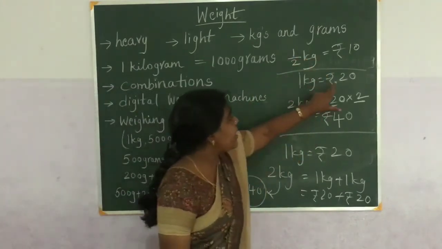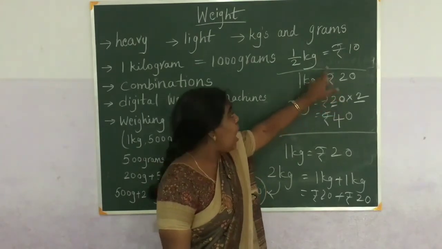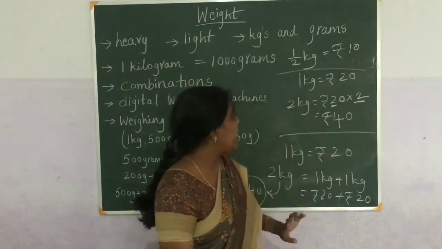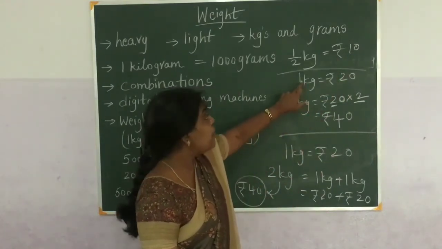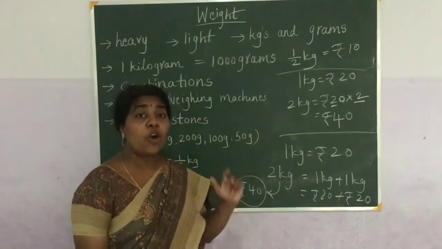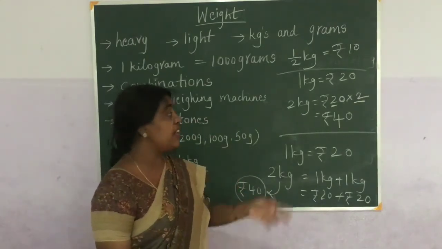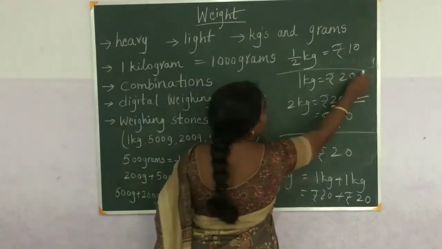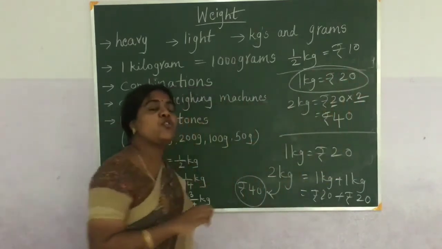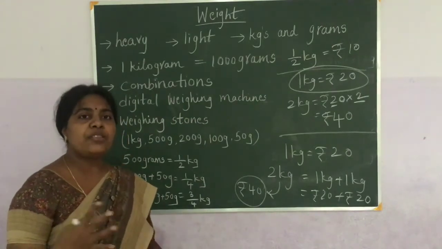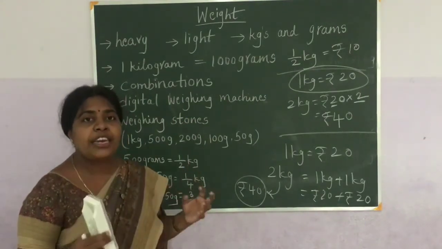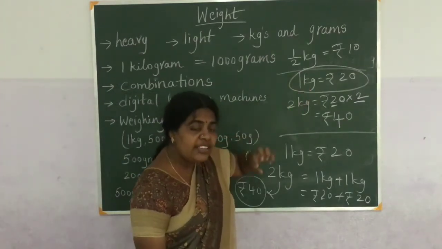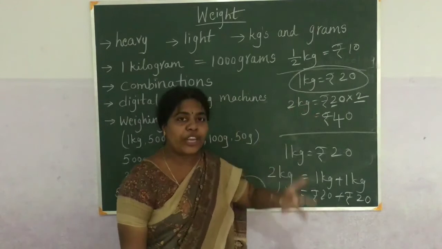See here, 1 kg is 20 rupees, so half a kg must be less than 20. Half of 20 is 10 rupees. Now 2 kgs must be more than 1 kg, because 2 kgs is more than 1 kg. So 2 kgs is 40. Like that, if we know the cost of 1 kg of anything, vegetables or fruits or anything, we can find the cost of lesser kgs or more kgs.